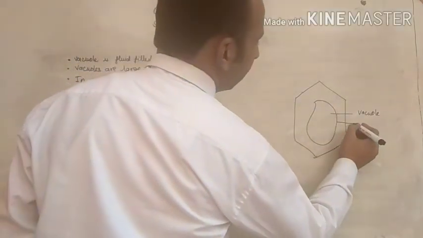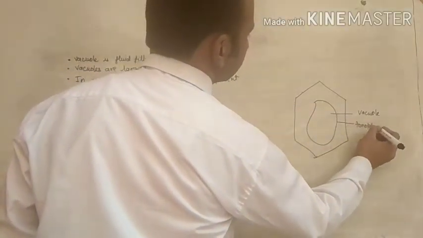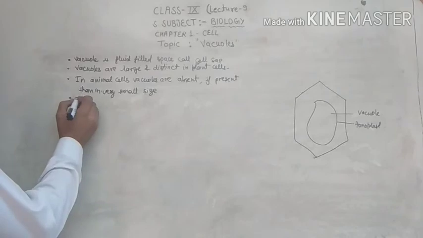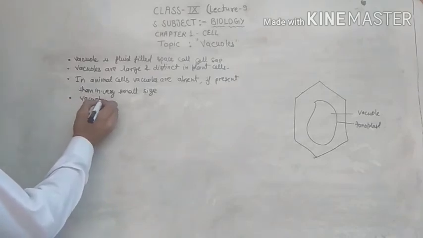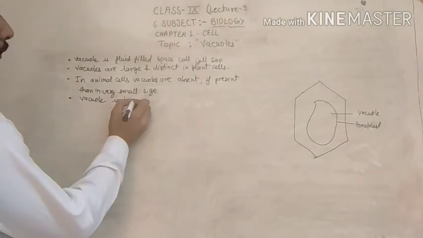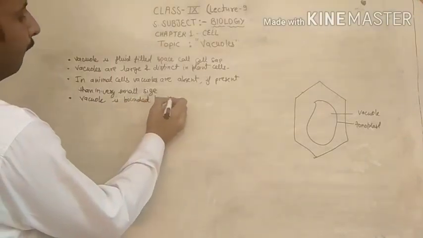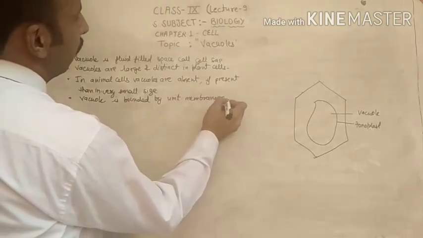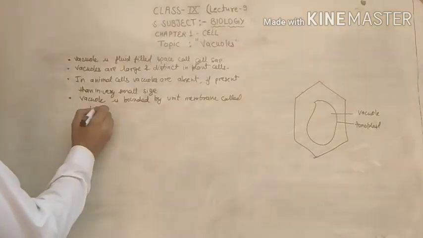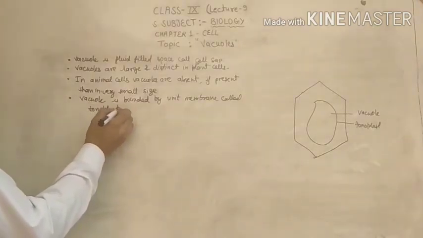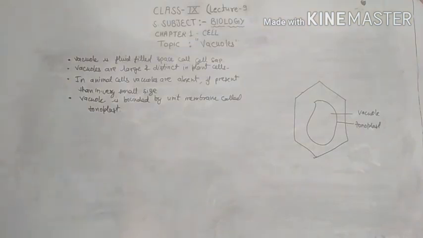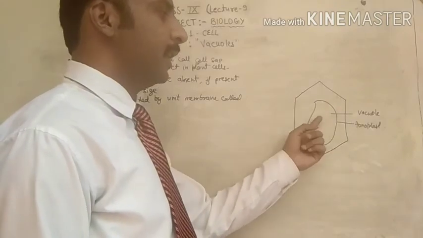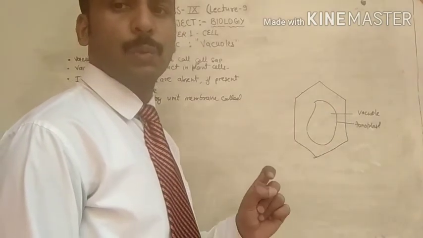The outer covering of vacuole is called tonoplast. Vacuole is bounded by a unit membrane called tonoplast. The outer covering which covers the space of vacuole is called the tonoplast.